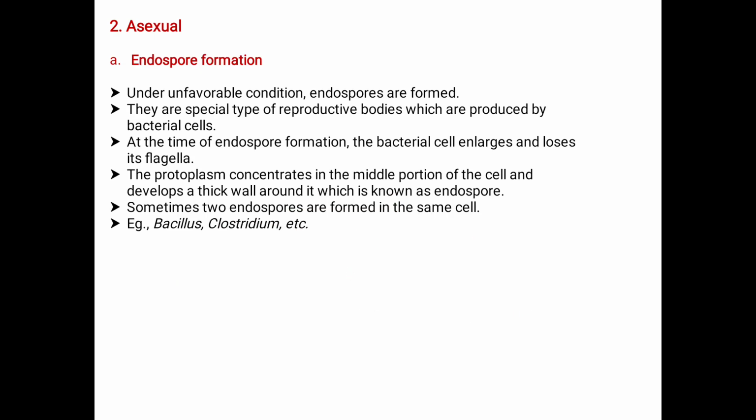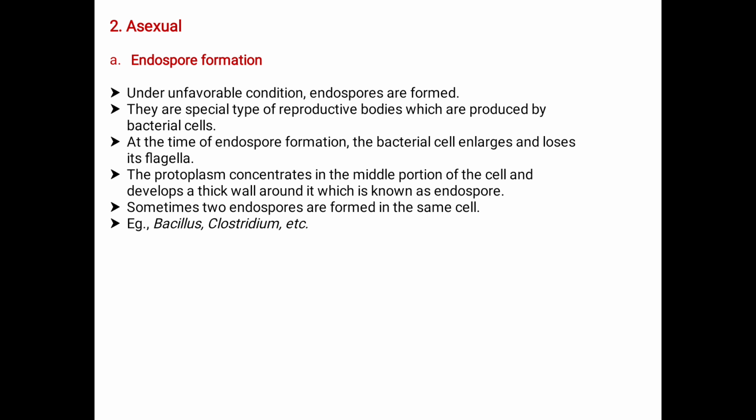Next comes asexual reproduction. Under this, here is the endospore formation. As we know, endospore formation takes place when the conditions are completely unfavorable. Under unfavorable conditions, endospores are formed. They are a special type of reproductive body produced by bacterial cells.